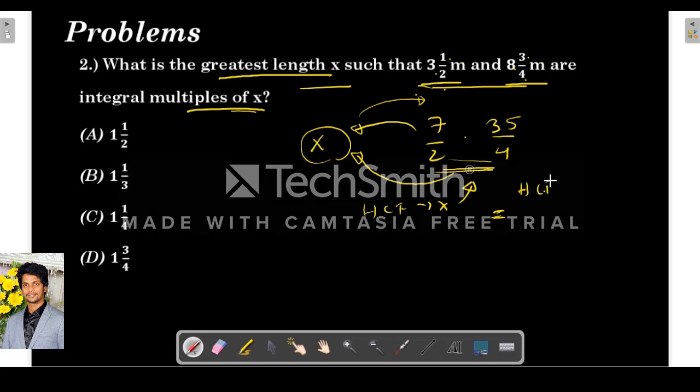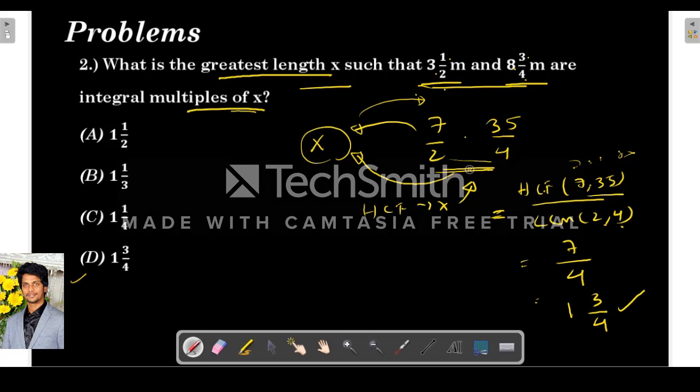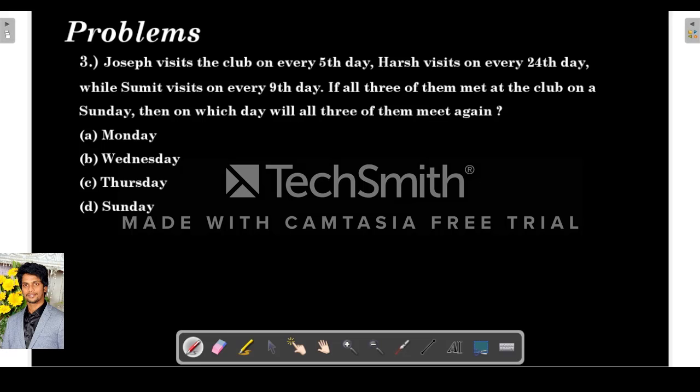So how to find the HCF? HCF of two fractions is HCF of numerators by LCM of denominators. So what is the HCF of 7 and 35? Obviously 7, because this is 7 into 1, 7 into 5. So 7 by the LCM of 2 and 4, which is 4. So 7 by 4, which is 1 3/4.